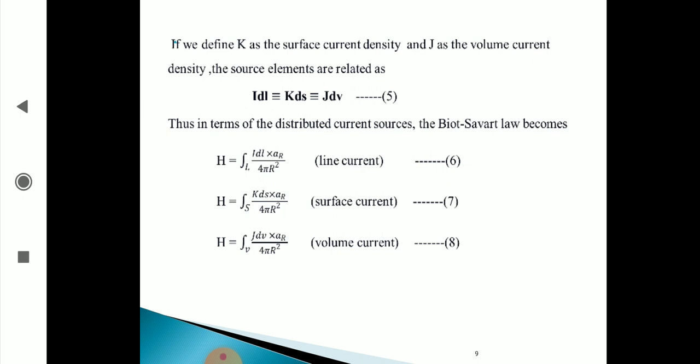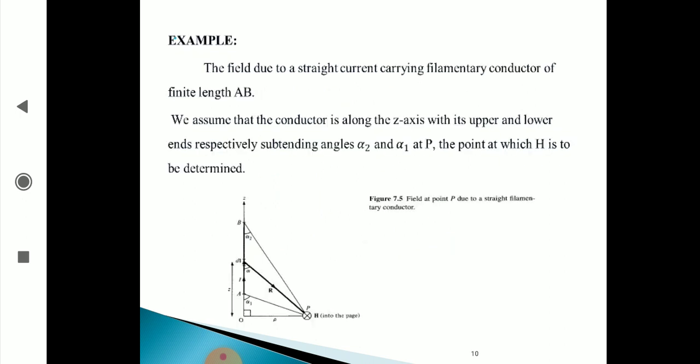H is equal to the surface integral of K dS cross aR by 4 pi R square. This is for surface current. And H is equal to the volume integral of J dV cross aR by 4 pi R square. This is for volume current. By using these three equations, 6, 7, 8, we can find the line current, surface current and volume current. I want to show you an example.